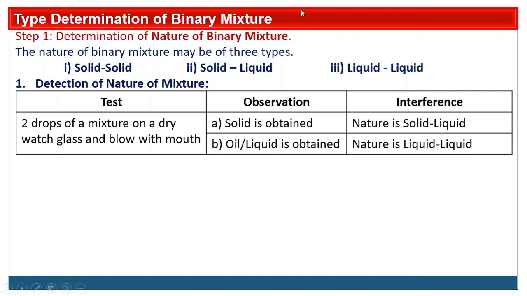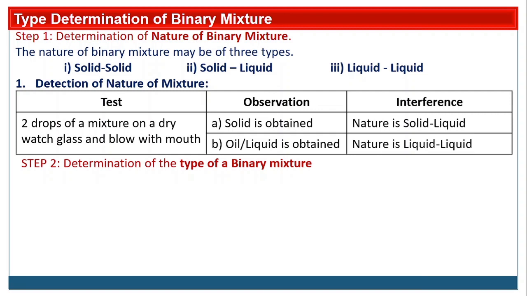Now if solid is obtained, then the nature will be solid liquid, because whatever liquid is there is a volatile liquid. After blowing air, that gets evaporated. So the remaining part is solid, then the nature will be solid liquid. If the remaining part is oil or liquid, then the nature is liquid liquid. In this way we can identify whether the nature is solid liquid or liquid liquid. Solid solid identification is very easy. By simply looking at that mixture, you can identify that it is solid solid.